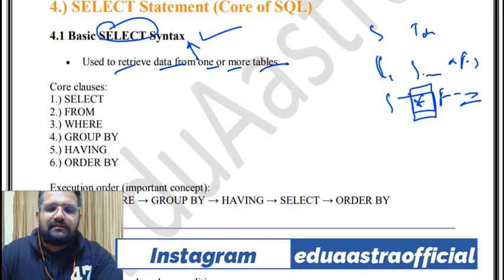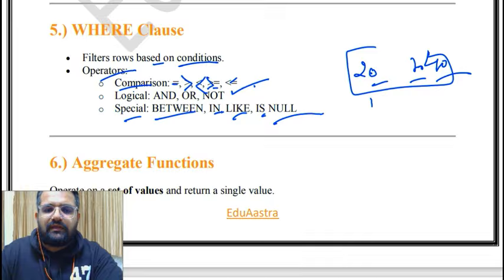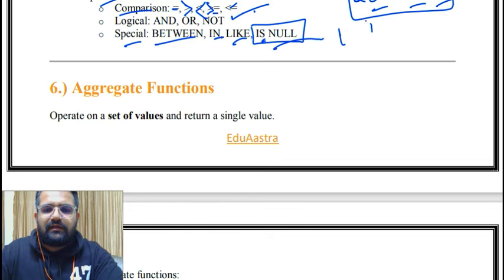Then the where clause filters rows based on conditions. Operators are comparison: equal to, greater than, less than, greater than or equal to, less than or equal to. Logical: and, or, not. Then special ones: between, in, like, is, and null. Between 20 to 40 means select all the roll numbers between 20 and 40. So all of these are important: between, in, like, is null. Okay, is null checks whether a value is void or not.